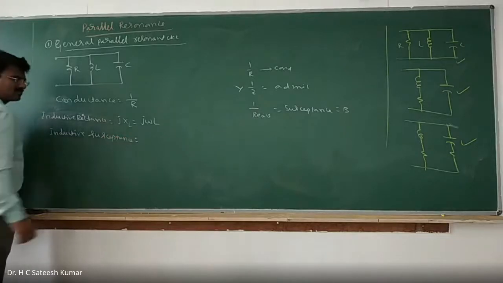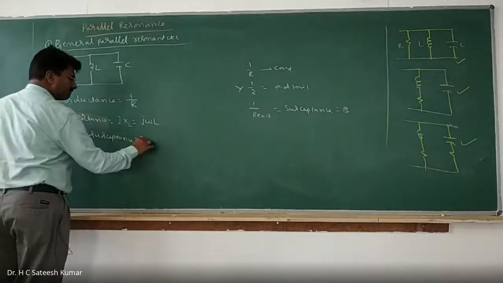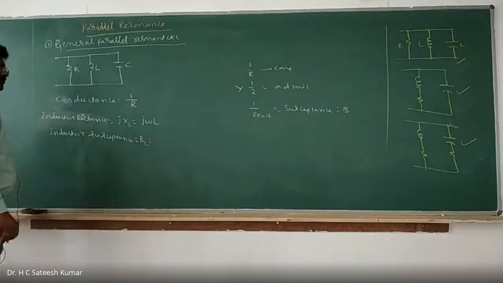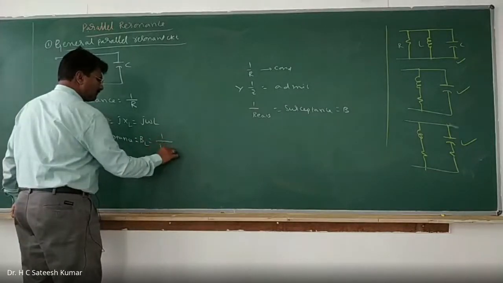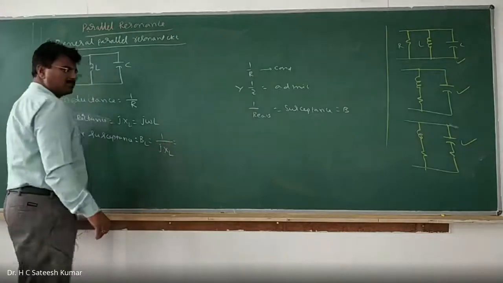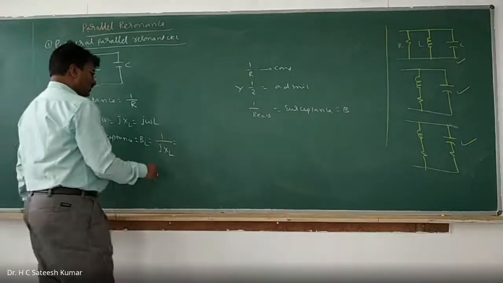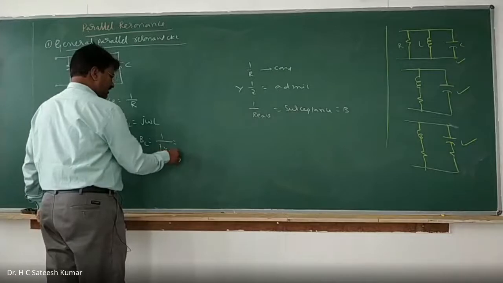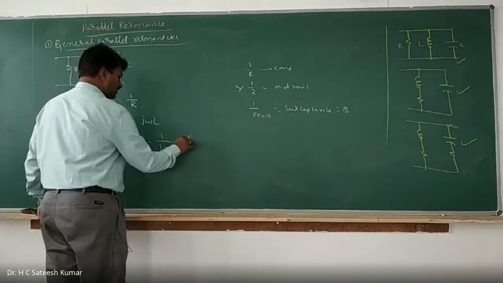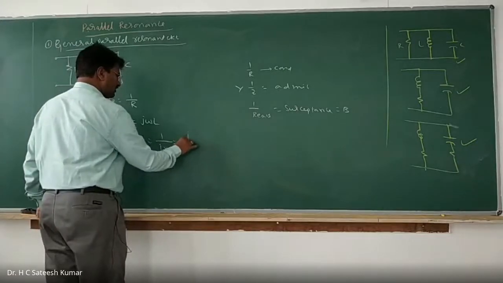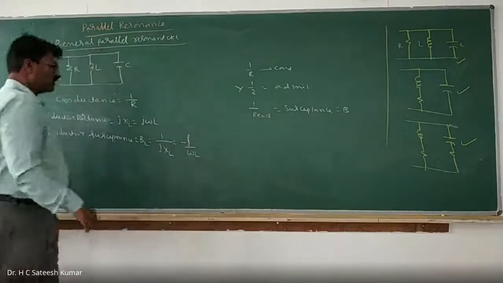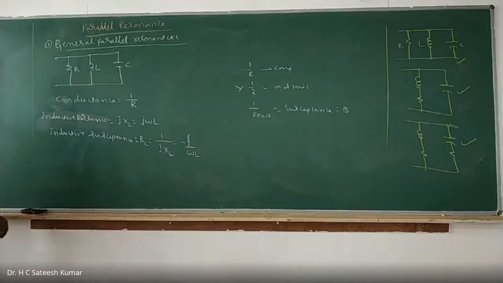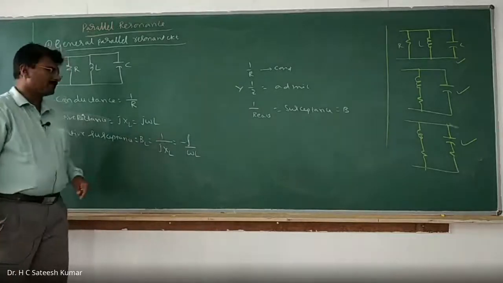We call it BL. It is 1 by jXL, which is nothing but equal to 1 divided by j omega L. So 1 divided by j, we can take as minus j divided by omega L. Similarly, when j goes to the numerator, it becomes minus j.